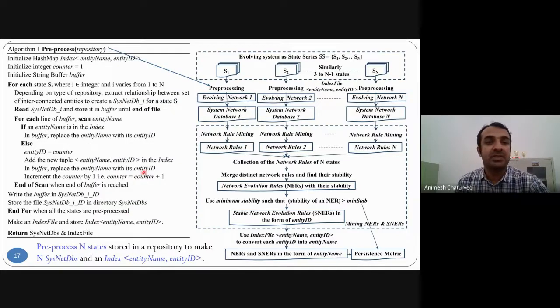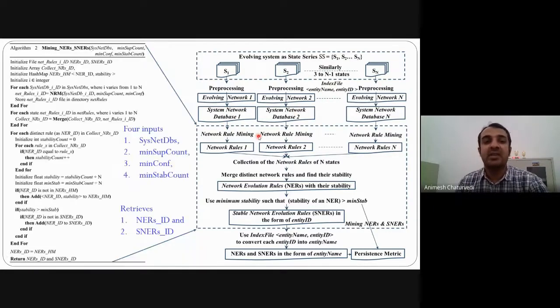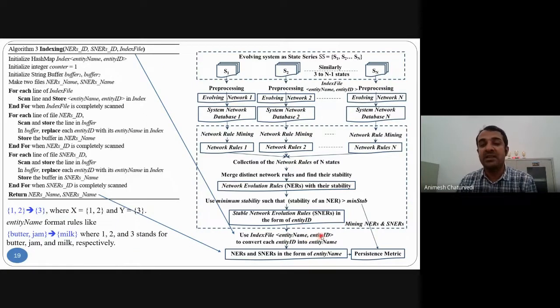This pre-processing is the first step, for the generation of the system network database along with the index file. Then rule mining is applied, mining NER and SNER. Then a collection of network rules is generated, and distinct rules are merged to create network evolution rules. If a network evolution rule has stability greater than min stab, then we say it is a stable network evolution rule. And in the end we convert the entity ID based rules to entity name based rules.